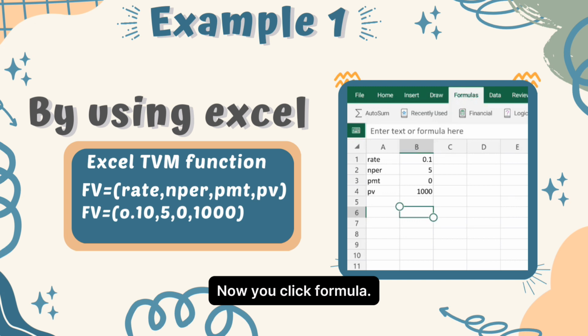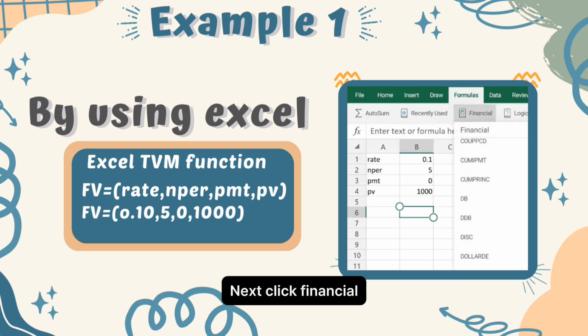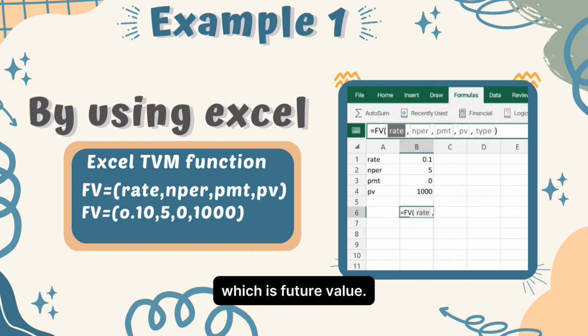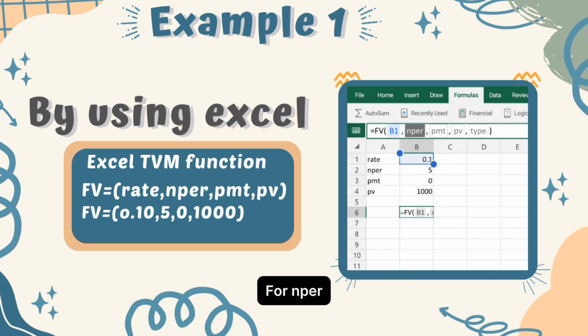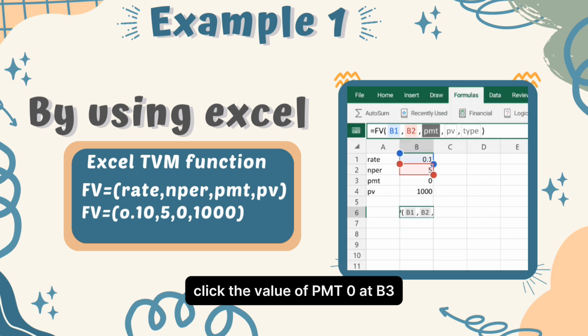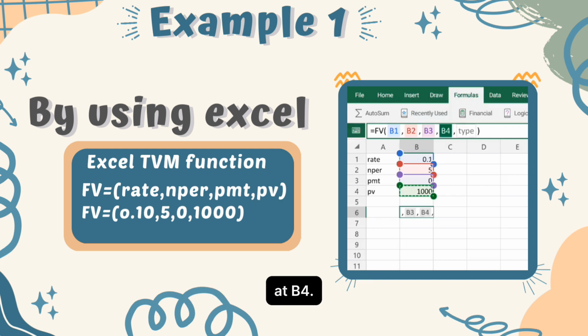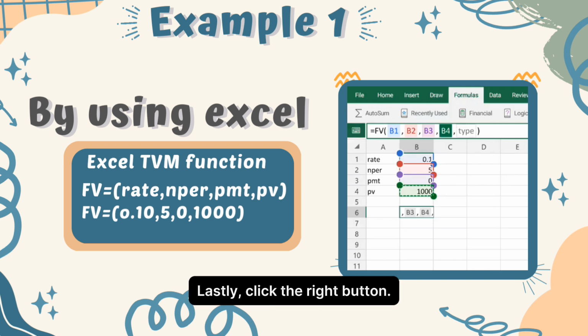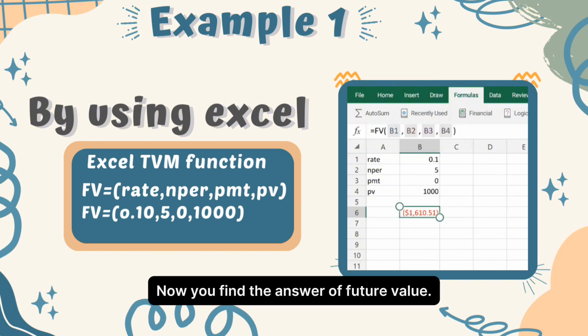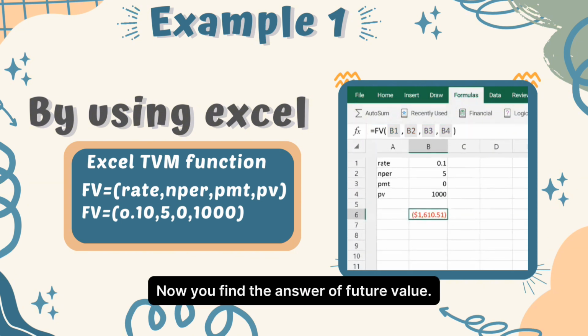Now you click Formula, next click Financial, and after that click FV, which is future value. For rate, you click B1, which is the value of rate, 0.1. For NPER, click the value of NPER, which is 5. For PMT, click the value of PMT, 0, at B3. And for PV, click the value of PV at B4. Lastly, click the enter button. Now you find the answer of future value.